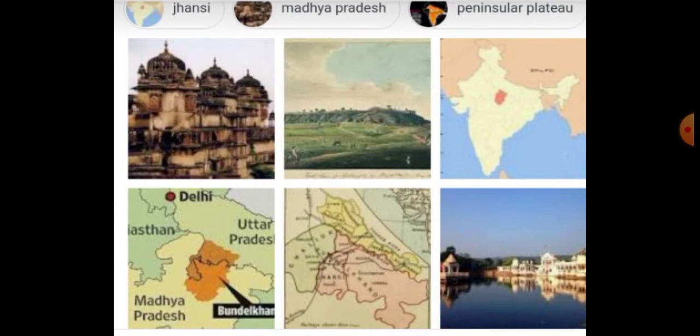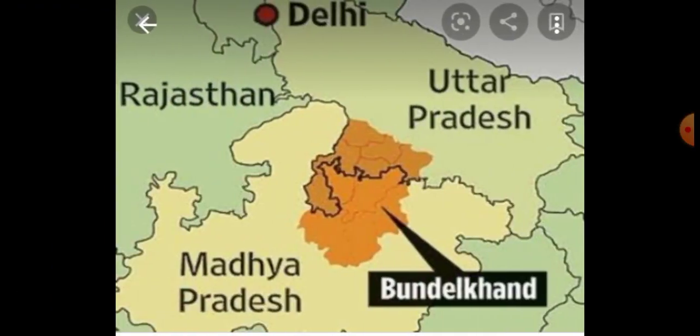Okay, next is the Bundelkhand Plateau. This Bundelkhand lies between the Indo-Gangetic Plain to the north and the Vindhya Range to the south. It also comprises parts of Uttar Pradesh and Madhya Pradesh. Now just you see this map, students.